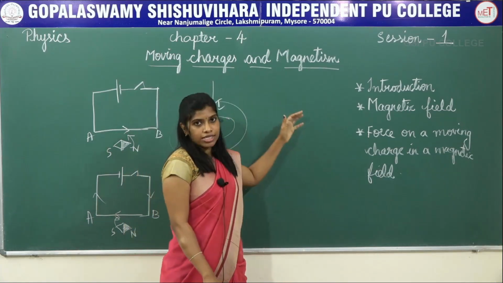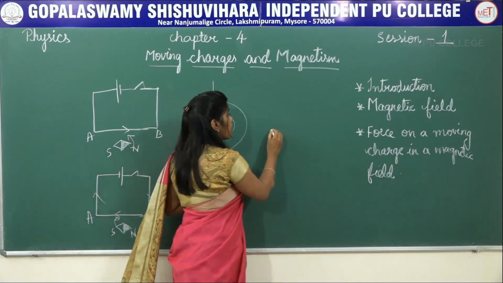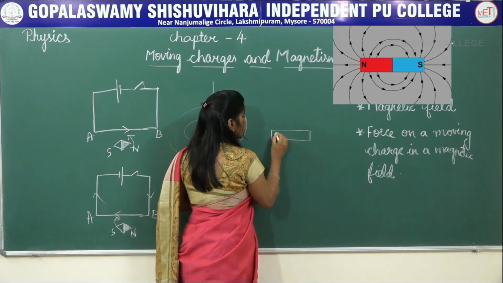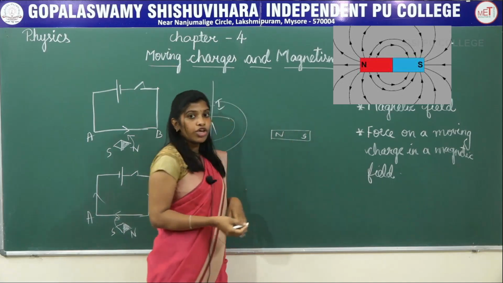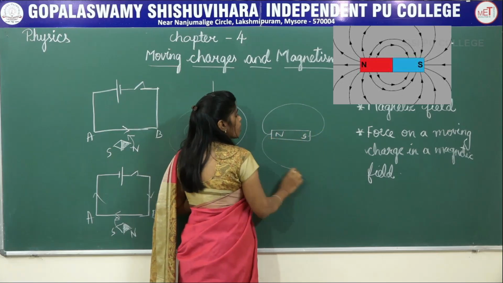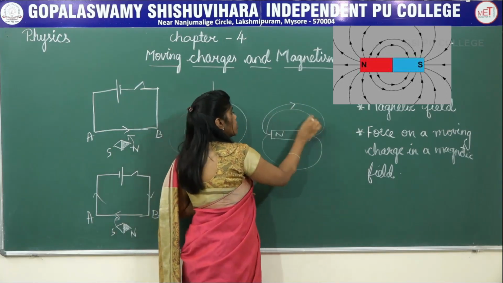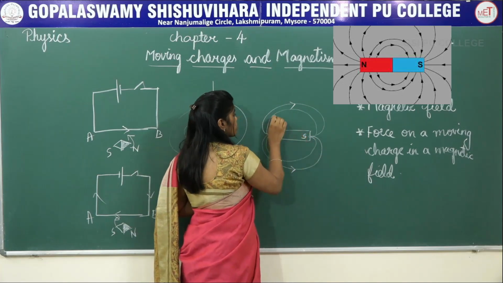Next, with this introduction, let me define what is magnetic field. Now if I consider a bar magnet with north and south pole, you all know the magnetic field lines pass from north pole to south pole. This is how it goes on, from north to south.